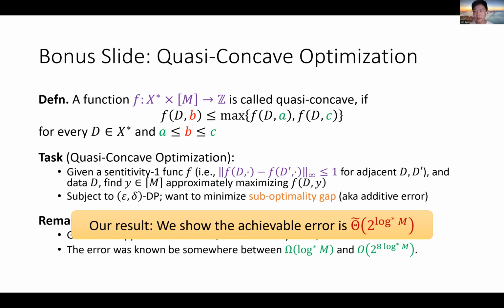So in particular, up to lower order terms, we can show that the achievable error for this problem is of order 2 to the log star m. This means that the most general form of private quasi-concave optimization is a strictly harder problem than private interior points. And now I have summarized all the new results we have to offer. Let me move on to give you some high-level ideas of the proofs.